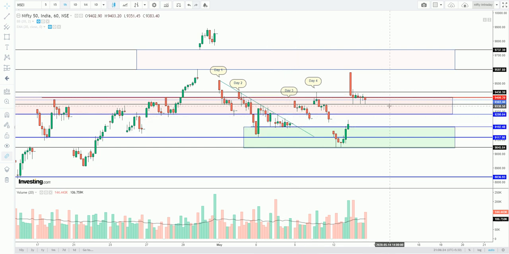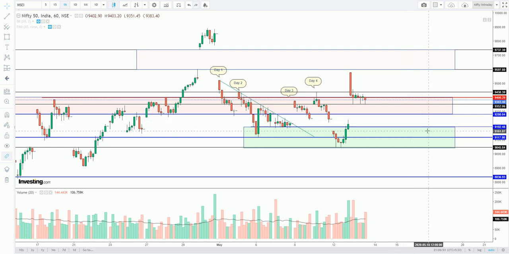Now the range is somewhat bigger, but depending on the opening and the call writing and put writing, one can take a position near the support, or at the resistance by selling, so that we can take a trade on expiry day.